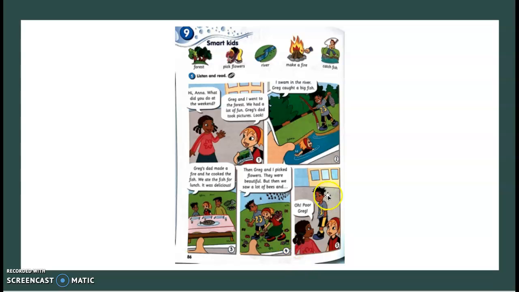So before we read the dialogue or the text, let's look at the few words of vocabulary that have been given to us. So the first one is forest. The second one is pick flowers. The third one, river, make a fire and catch fish. Okay, now let's look at the first frame.